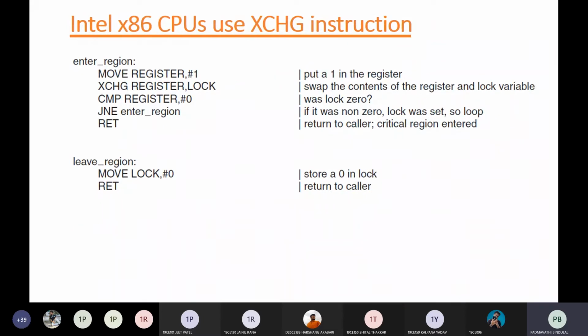Another approach that is also implemented in hardware is using the exchange instruction, and the Intel x86 series of processors use this one. This is also the same concept. Instead of TSL, here the exchange instruction is used.